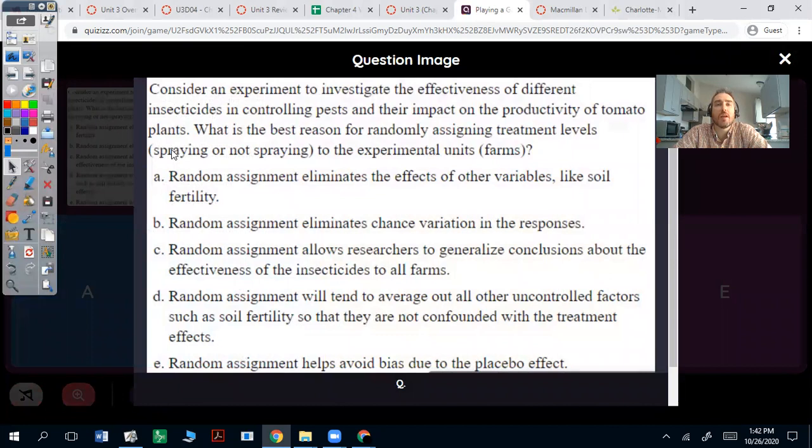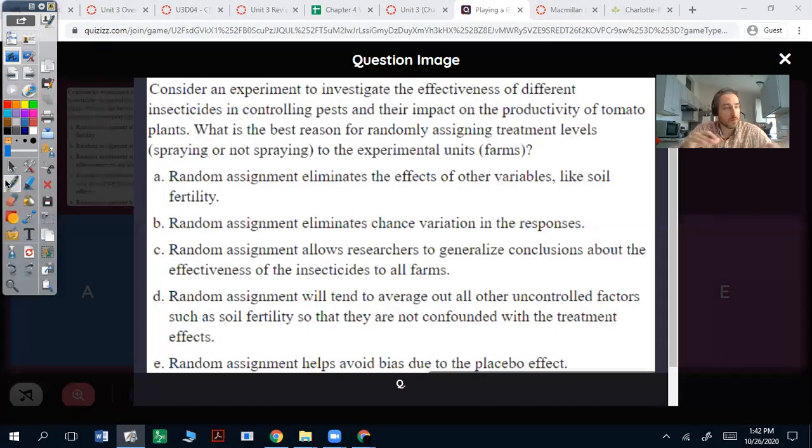Next question. Consider an experiment to investigate the effectiveness of different insecticides in controlling pests and their impact on the productivity of tomato plants. What is the best reason for randomly assigning treatment levels, spraying or not spraying, to the experimental units? We want to randomly assign so that we can kind of average out any uncontrollable factors, things that might cause something to change. And if we randomly assign, we can have all those uncontrollable factors kind of spread out, okay?